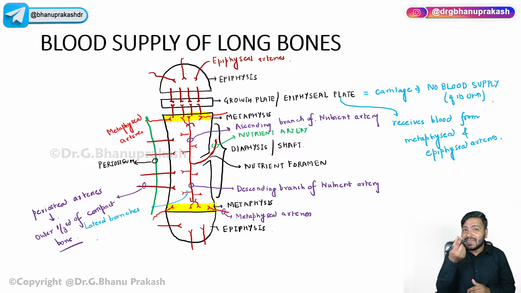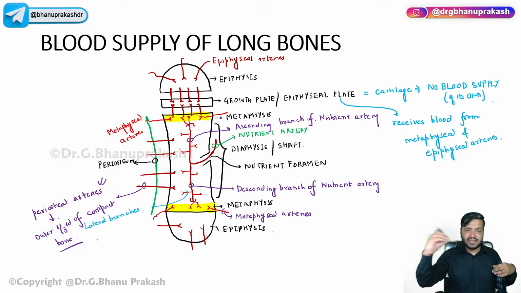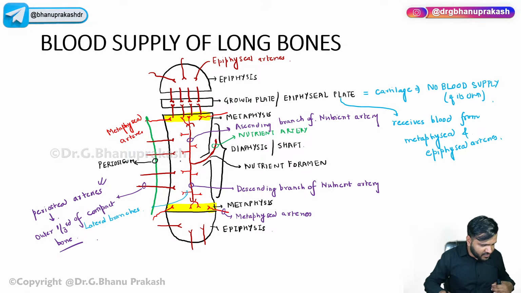Now, if I ask you the inner two third, if the periosteal artery supplies the outer one third of the compact bone, the inner two third will be supplied by which artery, guys? Tell me, guys. Come on. Sorry, I mean, which artery? Outer one third, it is periosteal. Inner two third, it is supplied by which branches? These small branches, guys, which you can see on the screen.